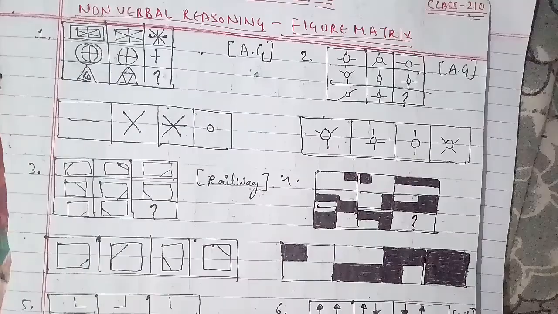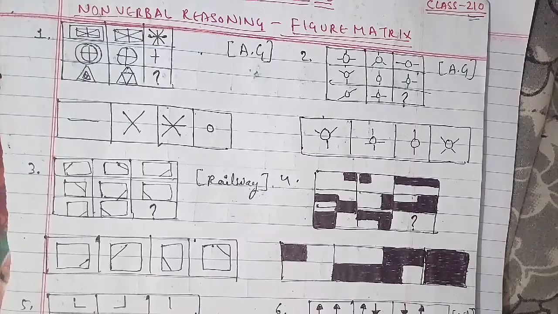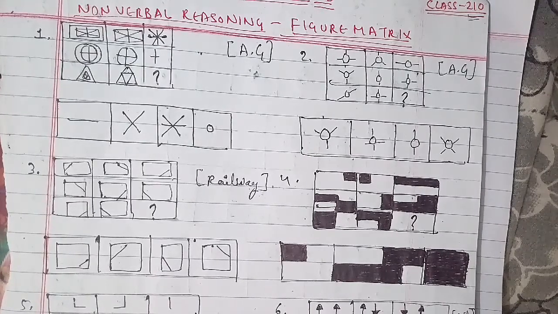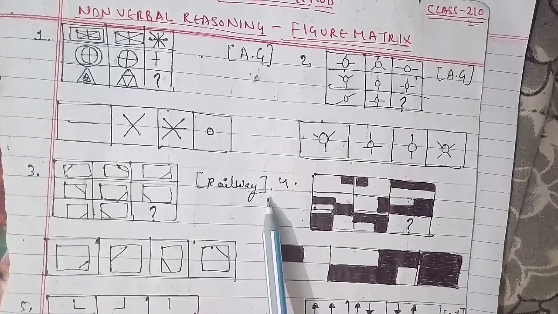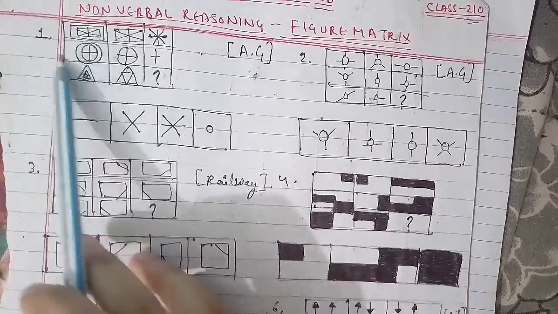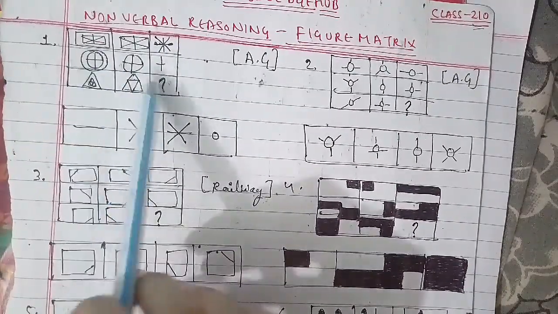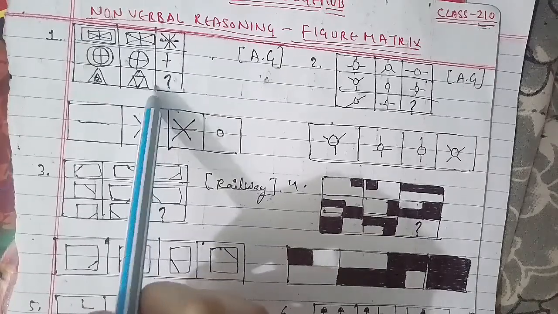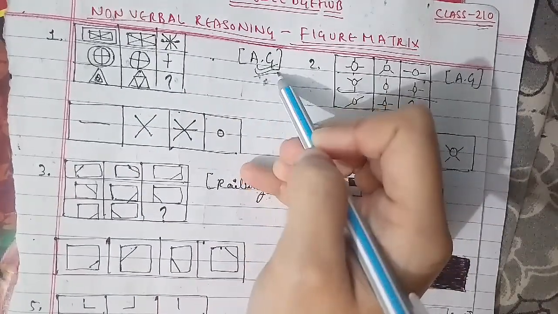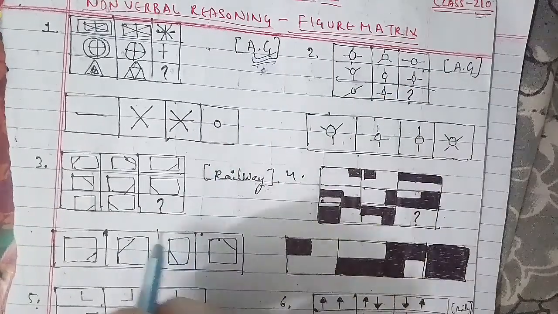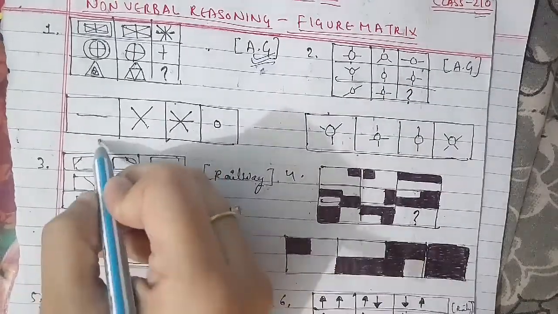Here you have to select the alternative figure out of A, B, C and D that completes the figure matrix. As you can see, the structures have been given differently, and this is the missing one we have to find. This was asked in an assistant grade question paper, which is also an important paper for competitions. Among these four options, we have to find the solution.